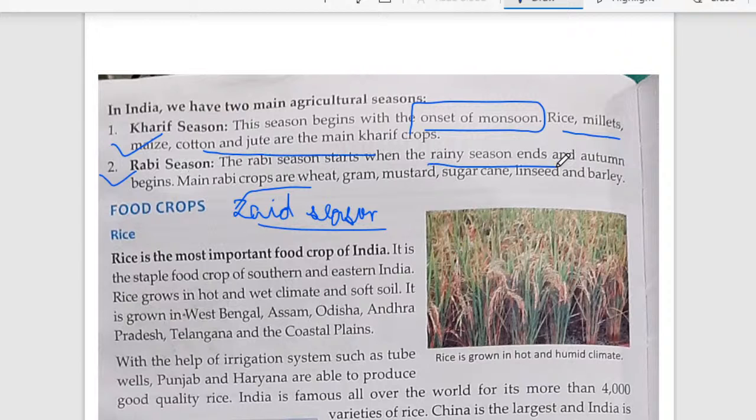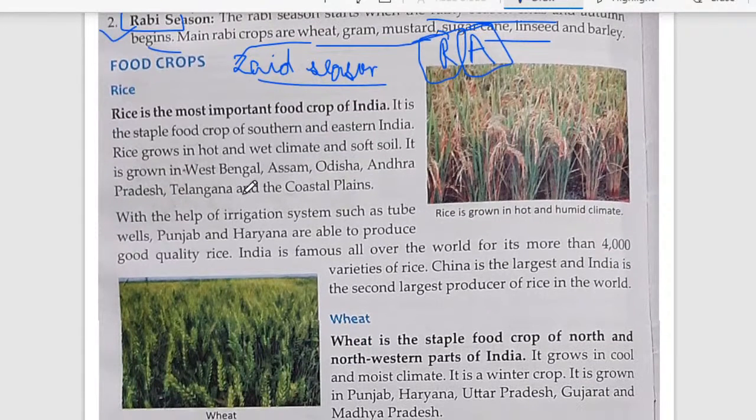When the rainy season ends and the autumn begins, it starts then. The rabi season starts when the rainy season ends, R for rabi and R for rainy. See the spelling of rabi, R A. Another one is B I also, but I am using only two letters. So R for rainy season. The rainy season ends and the autumn season starts, then this season is called rabi season. And crops like wheat, gram, mustard, sugarcane are grown.